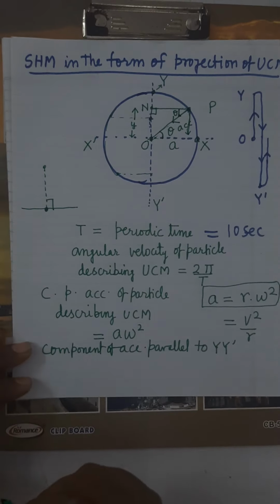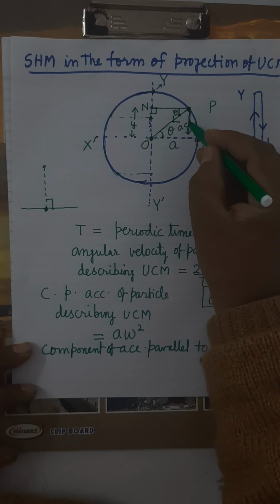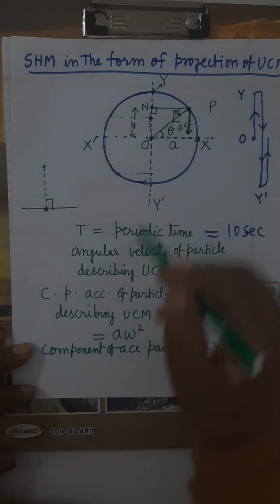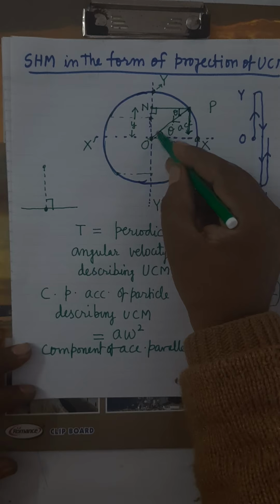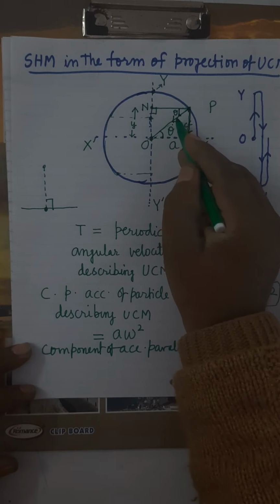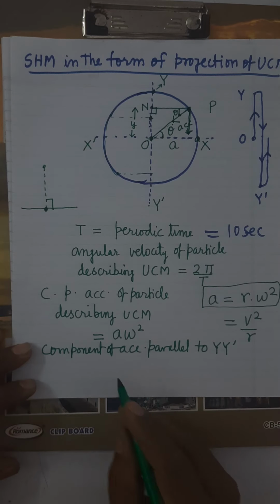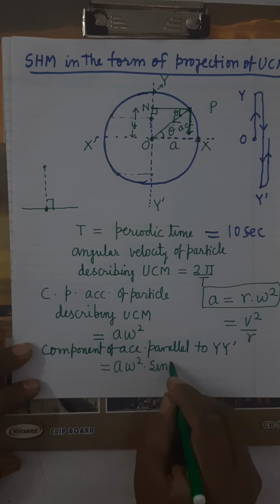Acceleration into sin theta, parallel to y dash. What is the component of acceleration along this direction? Acceleration into cos theta. Along this direction, acceleration into sin theta. So it will be a omega square into sin theta.